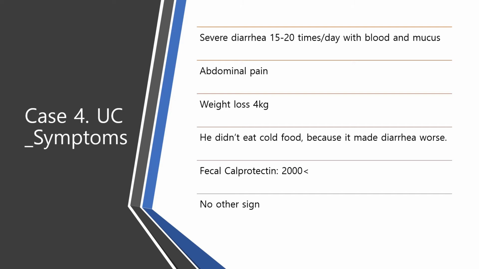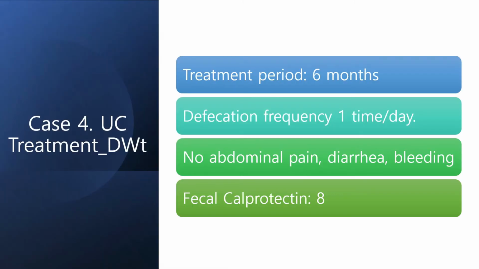Unlike the severity of diarrhea, he had no other sign. This is very important. I could certainly classify him into coldness type. According to the type, I prescribed Tohatang, and after he took Tohatang for 6 months, defecation frequency reduced dramatically to 1 time a day. Abdominal pain, diarrhea, and bleeding were eliminated. Fecal calprotectin also dramatically reduced to the normal range, 8.